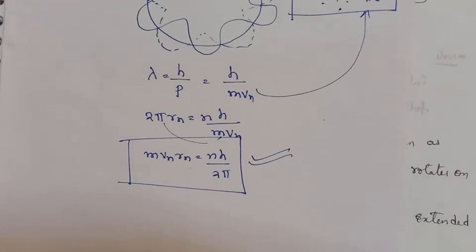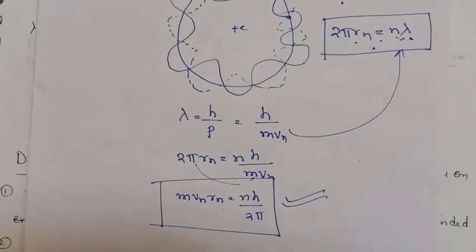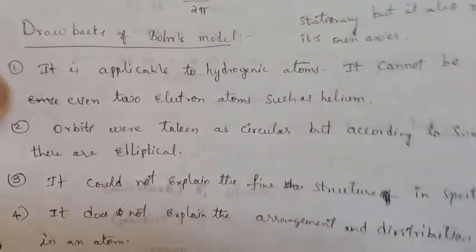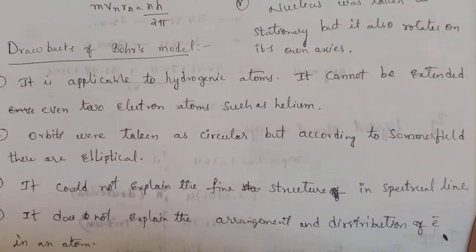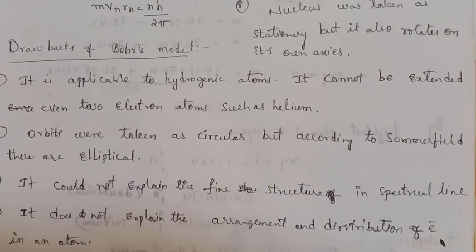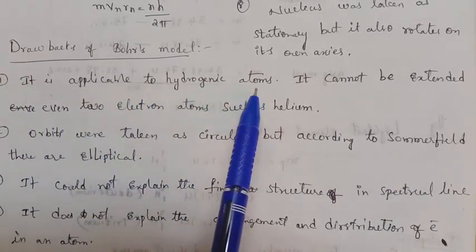The next topic is the drawbacks of Bohr's model. What are the drawbacks? This theory is applicable only to single-electron systems, that is hydrogenic atoms.